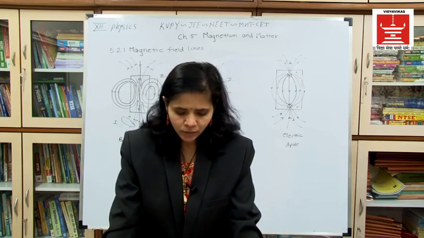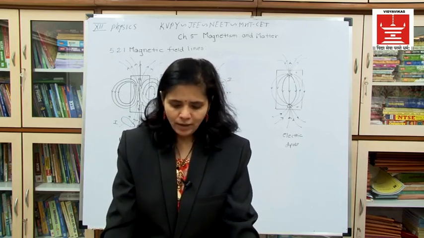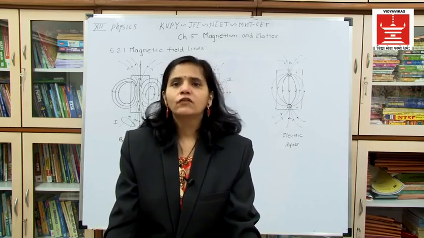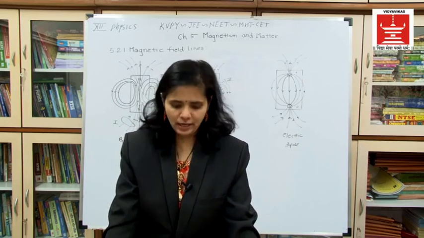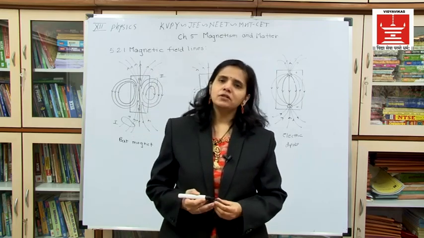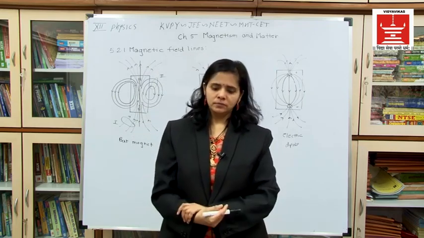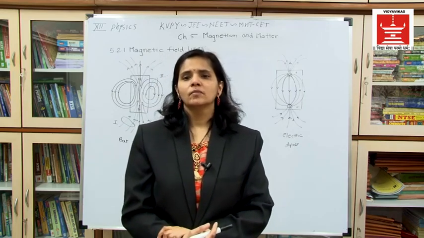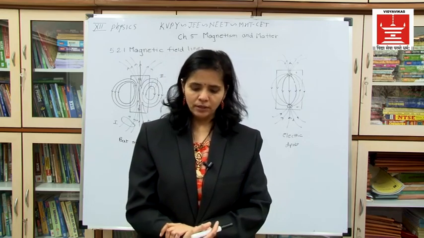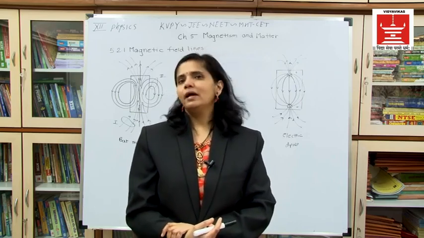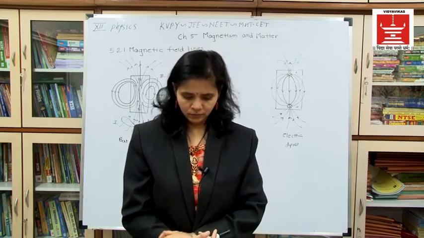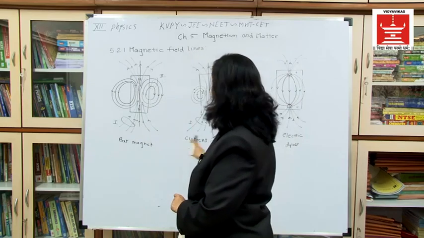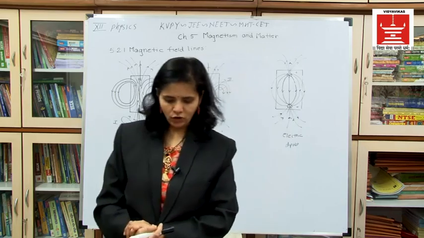Please write down. The magnetic field lines of a magnetic field are imaginary lines which continuously represent the direction of the magnetic field. You can draw this diagram also for a bar magnet, a current carrying solenoid, and for an electric dipole.